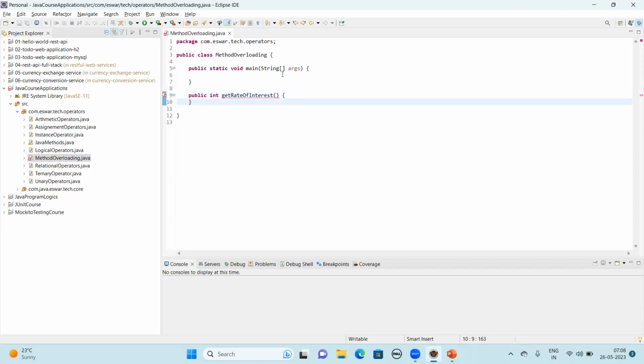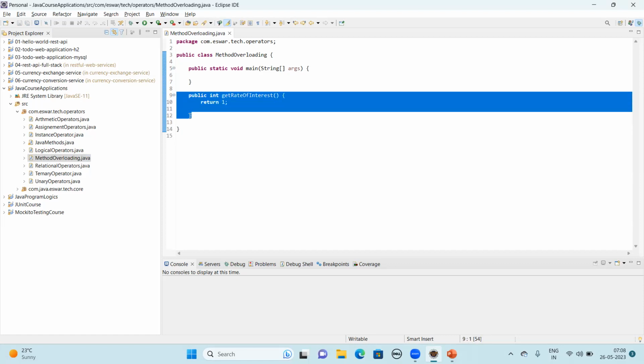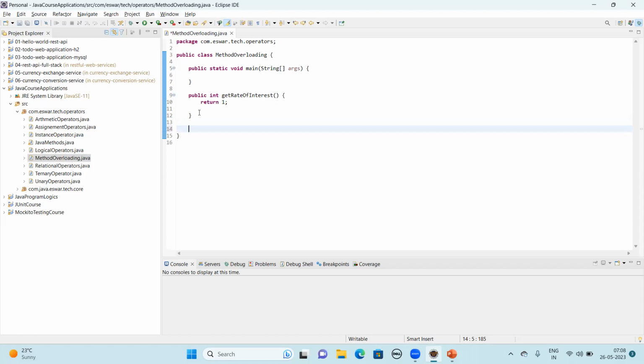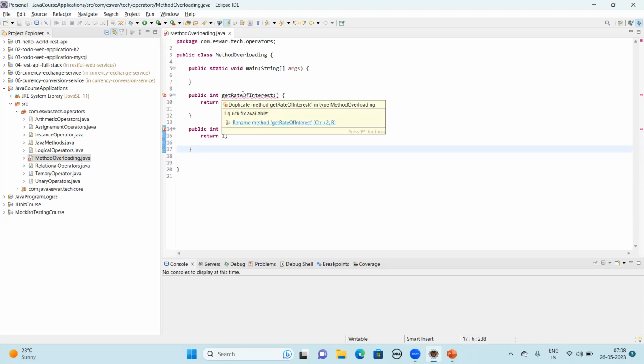Now it is expecting an integer, so let's correct that. Let's assume it returns one. Now, as we are discussing the same method, the method name should be the same with different parameters. Just stop here and try to declare the same method name again, and you see the error: duplicate method name in type, method overloading.